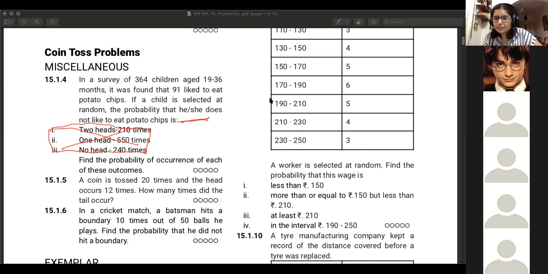Yeah, work this out. Figure out the answer. Ma'am, I think it is 303 by 364.